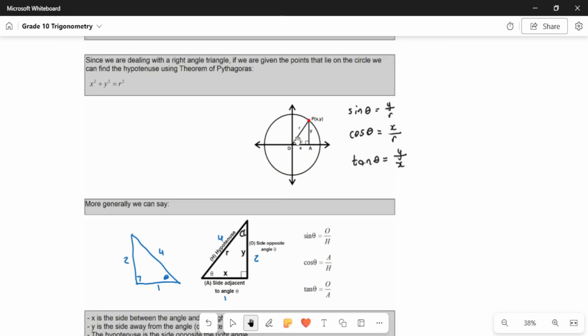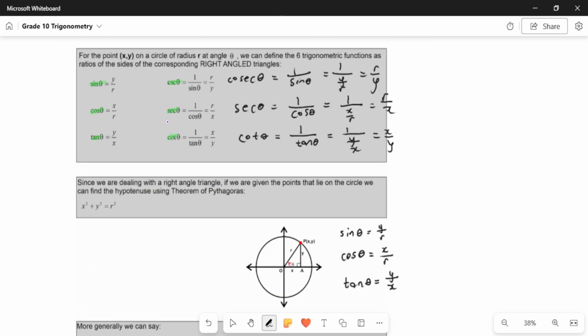So again, let's go over what I said. When we defined these trigonometric ratios, we defined them from the Cartesian plane. Sine is a trigonometric ratio, which means it's equivalent to some ratio. What is the ratio? The ratio is y over r. Cos of theta is equivalent to x over r. Tan of theta is equal to y over x. So wherever you see sine of theta, you can put in y over r. Wherever you see cos of theta, you can put in x over r.